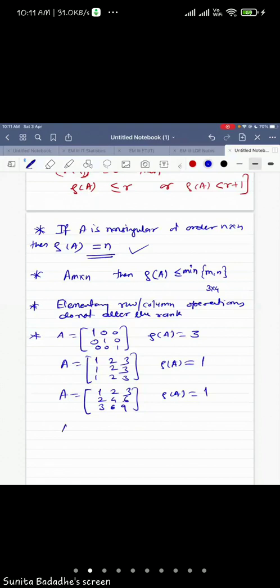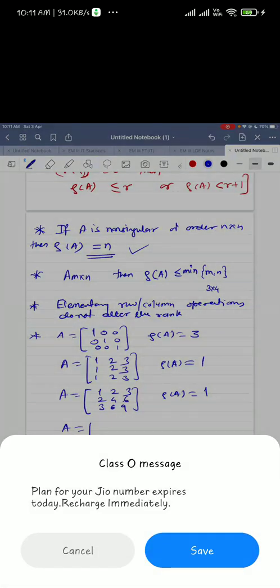Correct. If I give you the matrix, say, I'm taking the same numbers, but it can be any kind of matrix. You just have to observe the relation carefully. What is the rank of this matrix? Correct. First two rows are the same. That means it is as good as one row. So here rank is equal to 2. Absolutely correct. Now, if your matrix is of the form 1 1 1, 2 2 2, 3 3 3, what is the rank of the matrix?